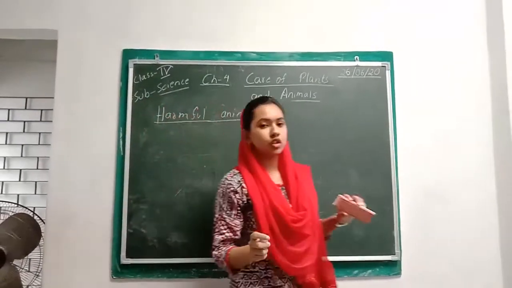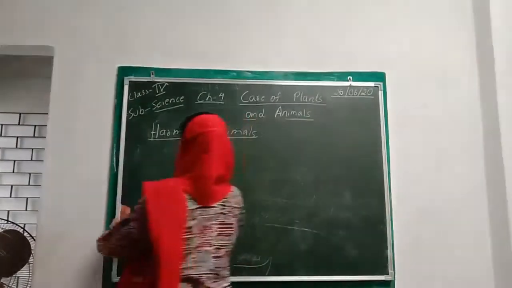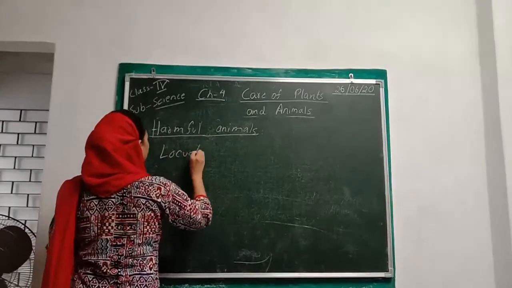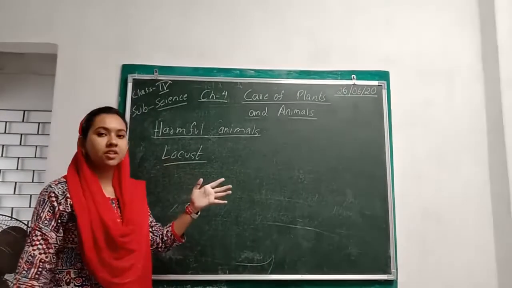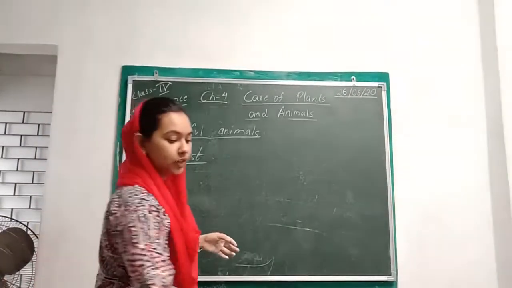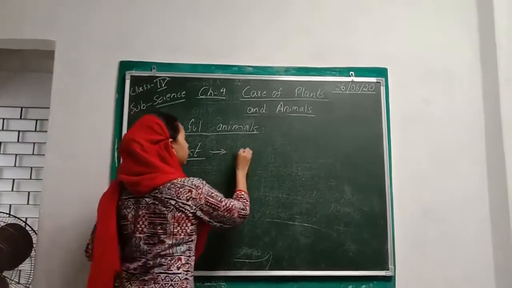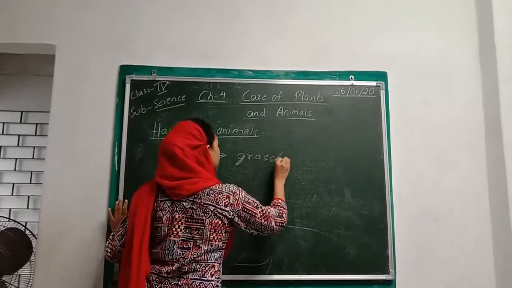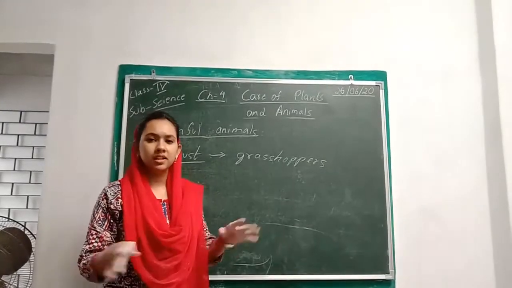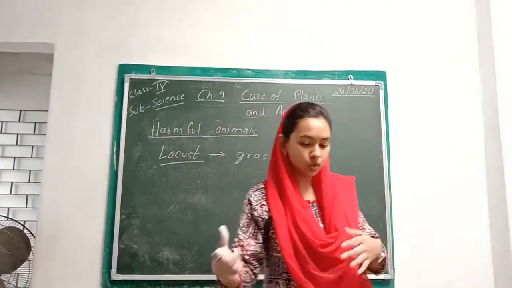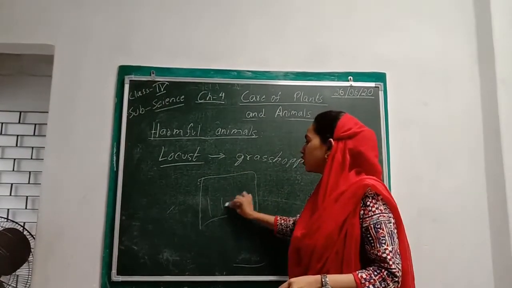Now, if you have heard in the news, just maybe last month, we heard about locusts, right? We could hear in the news that a huge wave of locusts was coming, and it actually affected parts of Rajasthan. So what are these? These are basically insects which are more or less like grasshoppers. They appear like grasshoppers. And they do not come like 1, 2. They come in a huge wave, or in swarms or groups, and they can destroy an entire crop field in just a few minutes.